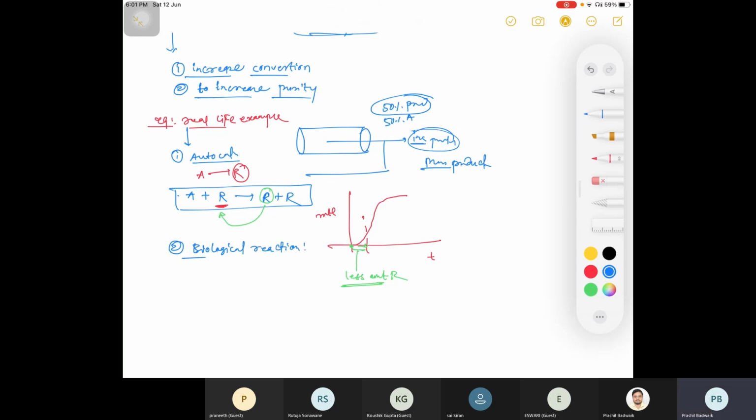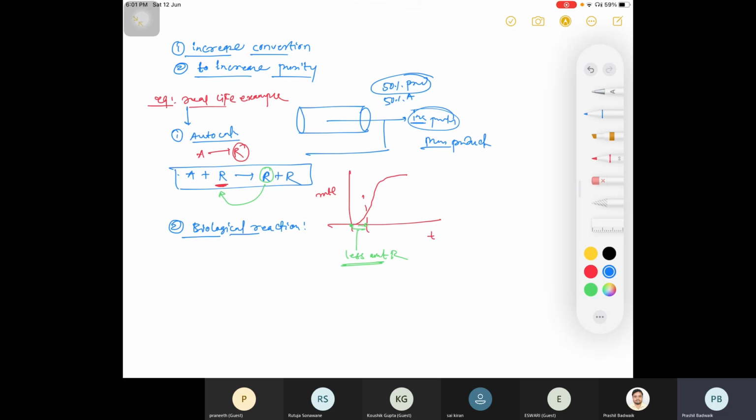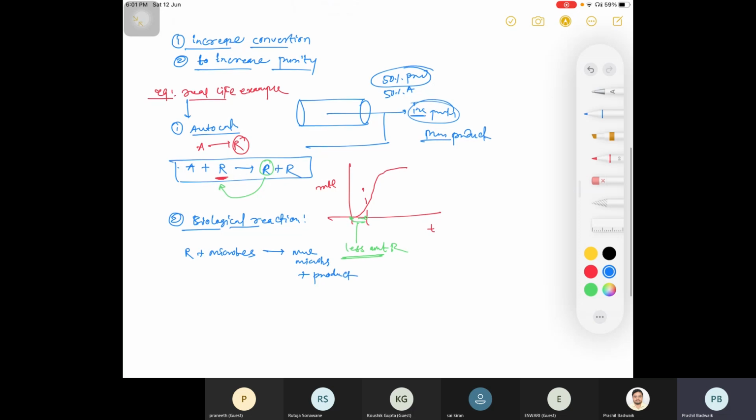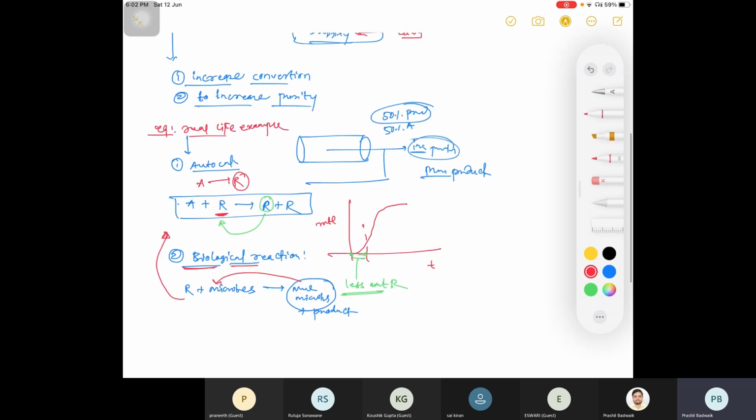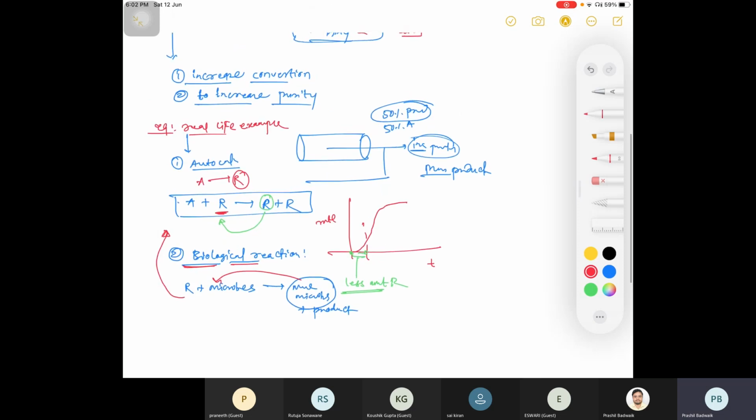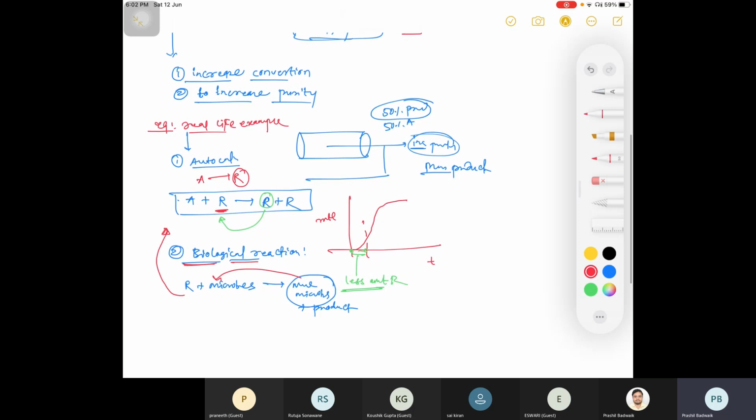What happens there? You have a reactant which is reacting with microbes, and you are getting more microbes there, plus your product will be there. So what you are doing here is recycling this microbe to have a high rate. This comes under autocatalytic reactions only, but you can specifically write that biological reaction comes under this recycle type, where we need to recycle feed to have a high rate of reaction.